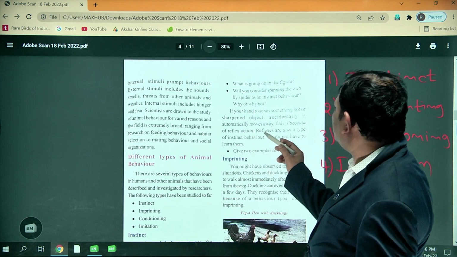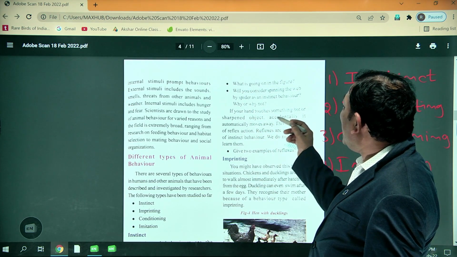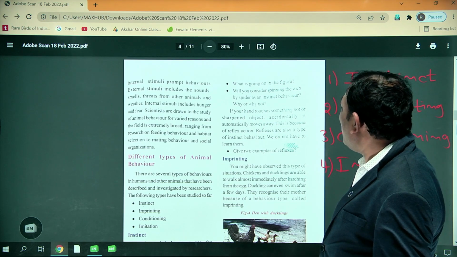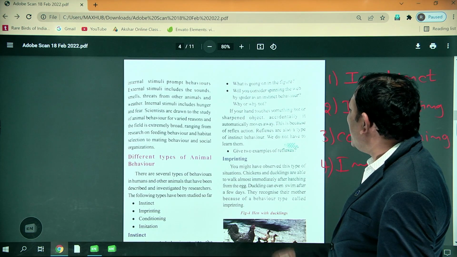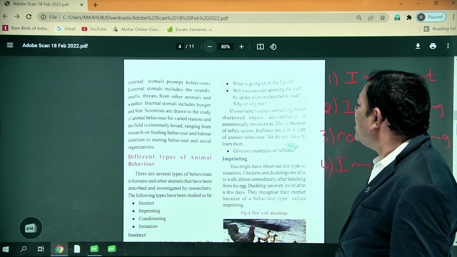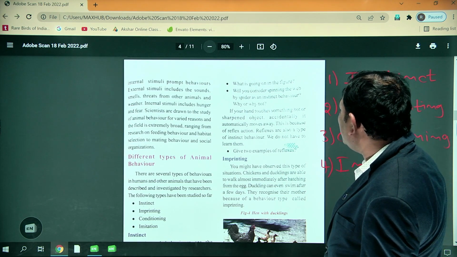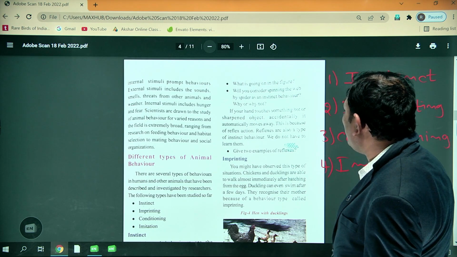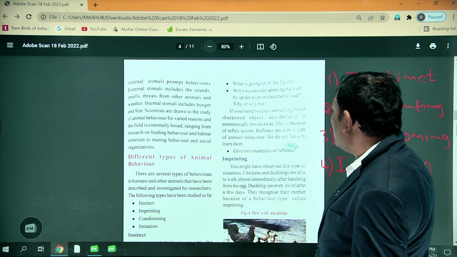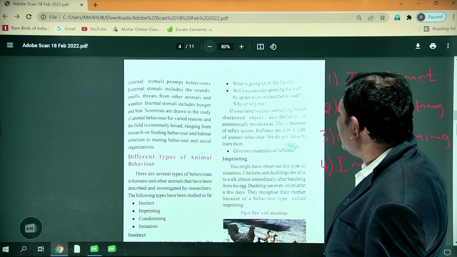Next, if your hand touches something hot or a sharp object accidentally, it automatically moves away. This is because of the reflex action. Reflex action is also one type of instinct behavior. We do not have to learn them.